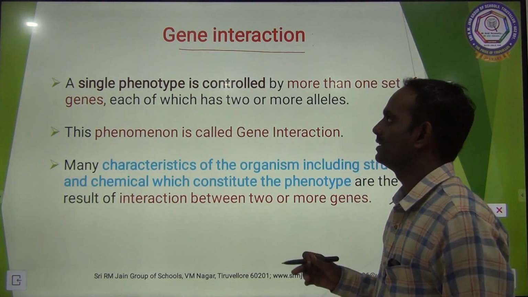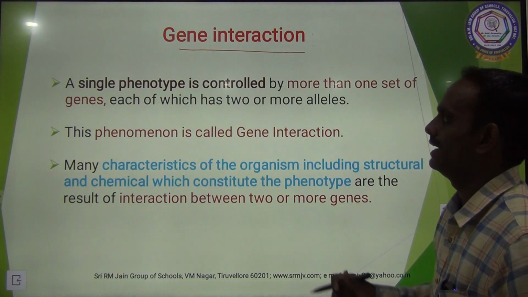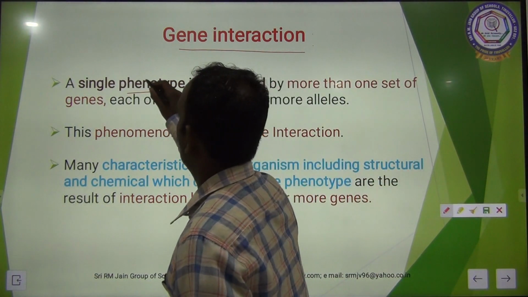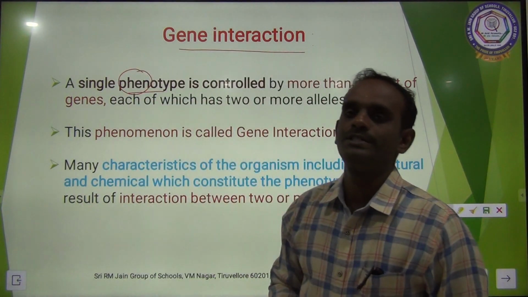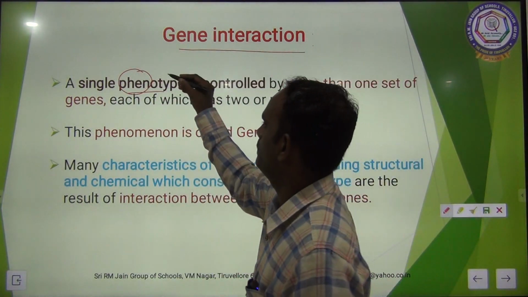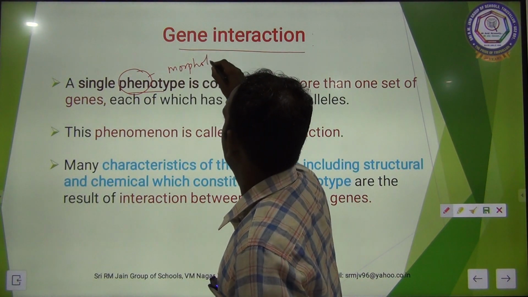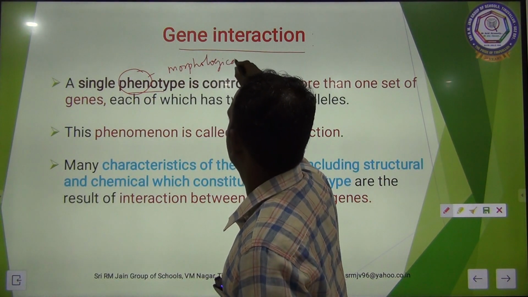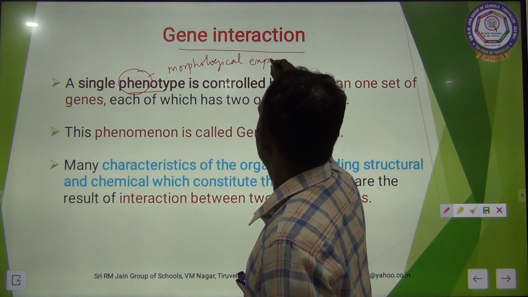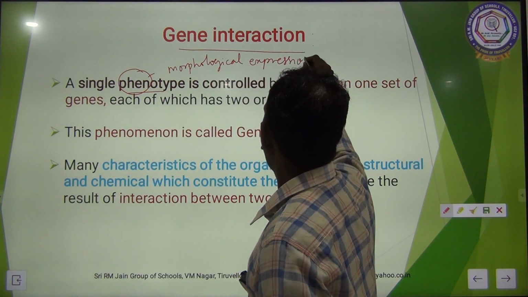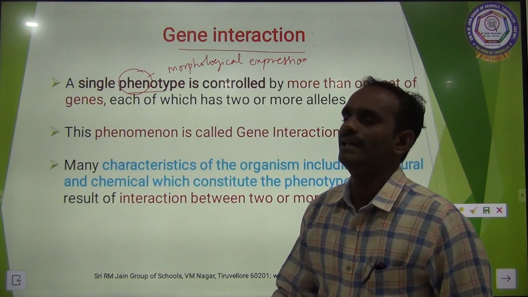Okay? See, gene interaction. A single phenotype. You know very well phenotype and genotype. What is phenotype? Morphological expression.